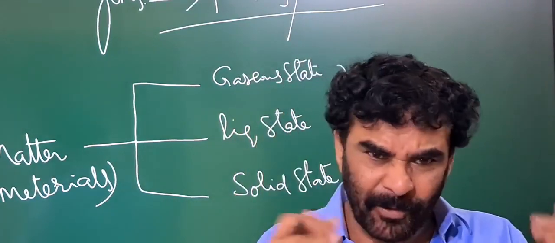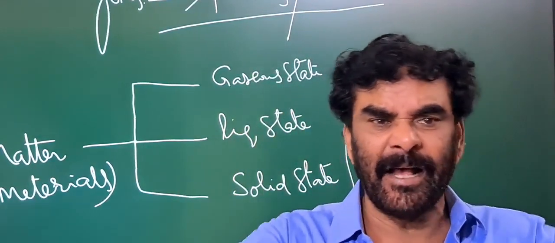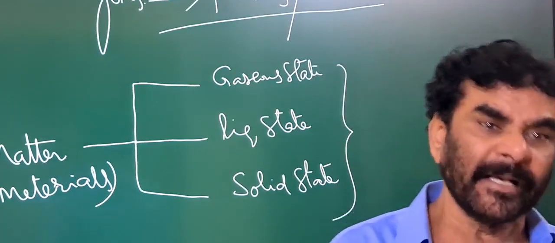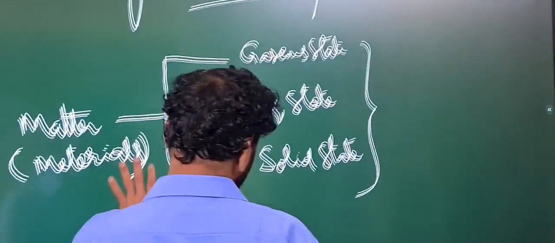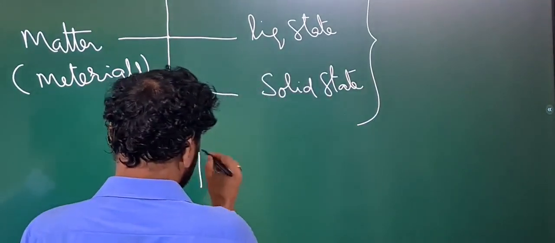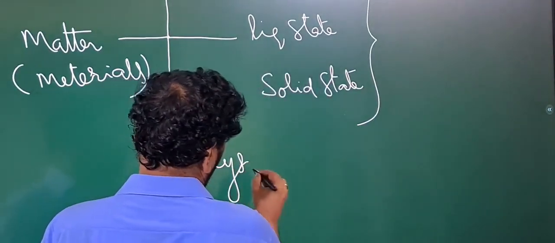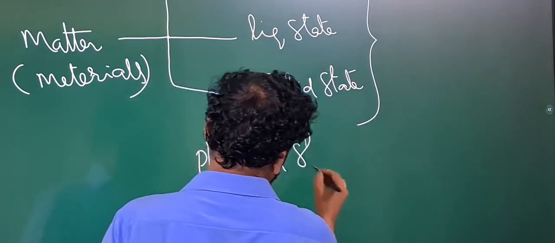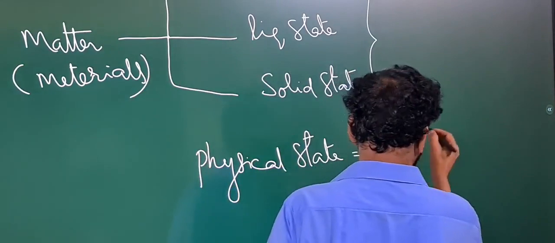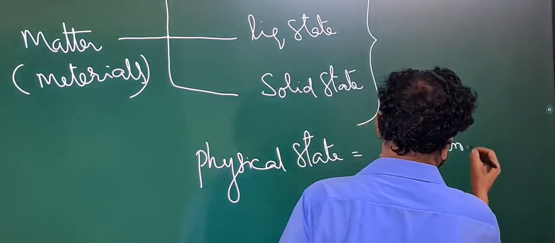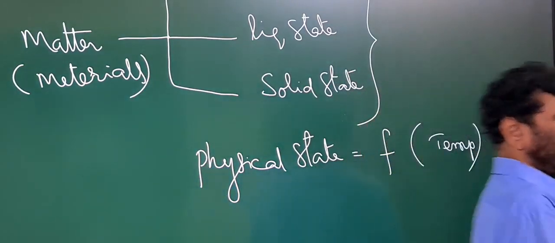So different compounds or materials exist in different physical states at a given temperature. But the physical state is a function of temperature.